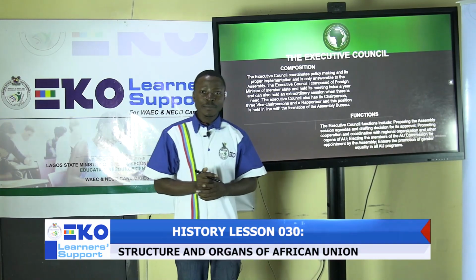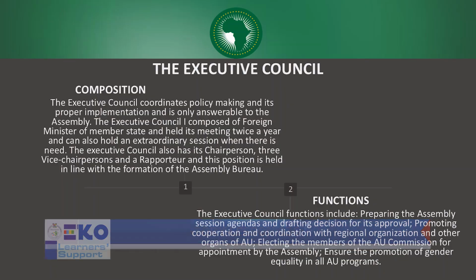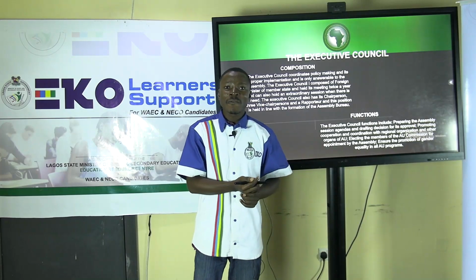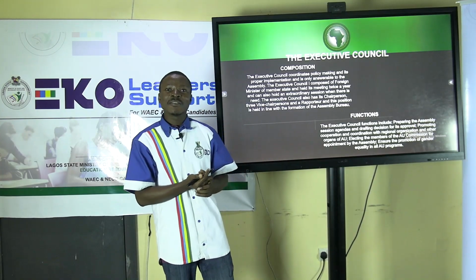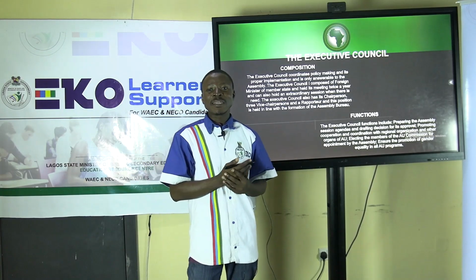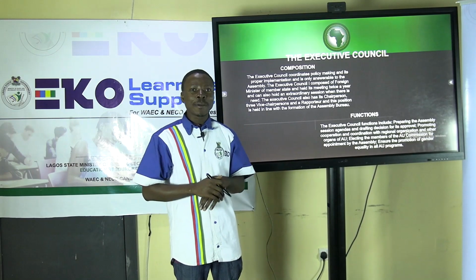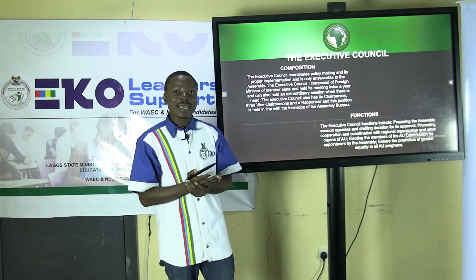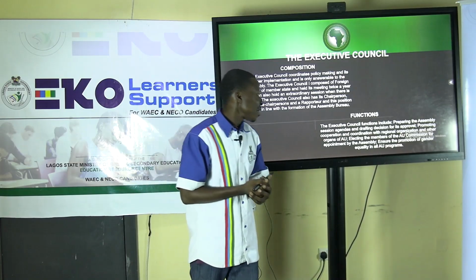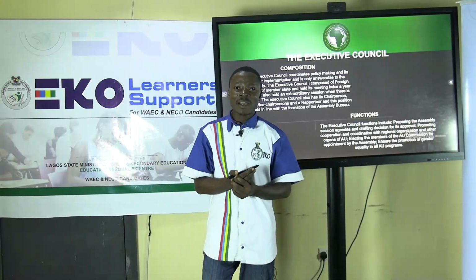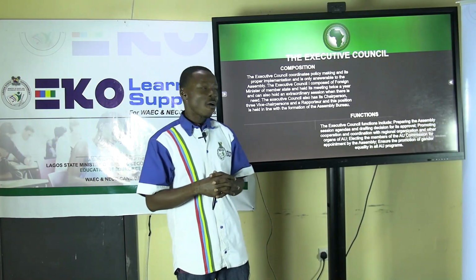The first one is that they arrange and prepare the agenda and topics of discussion for the Assembly of Heads of State and Government, which means they usually meet before the Assembly to prepare and arrange the agenda it will attend to. Another is that they promote cooperation and coordination with other regional organizations within Africa for synergy of activities.